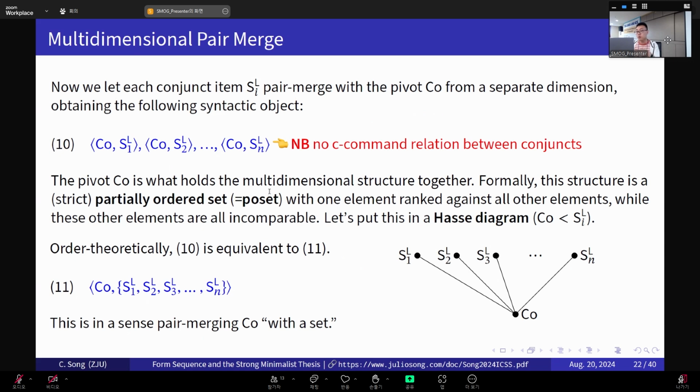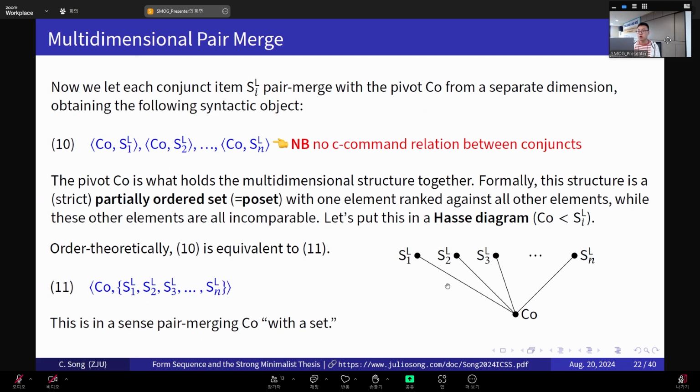But from a formal mathematical perspective, this structure is just a partially ordered set where one element is ranked against all other elements, and the other elements are all incomparable with regard to each other. And this can be pictorially represented with this Hasse diagram, as we can see here. And then this notation in 10 and this notation in 11 are simply two ways to describe this picture.